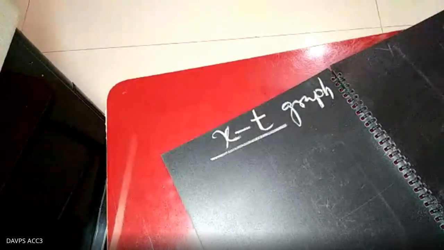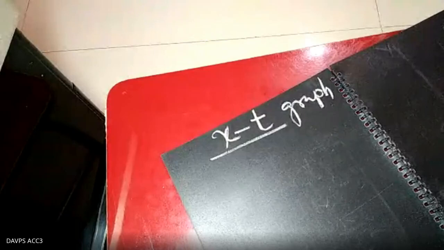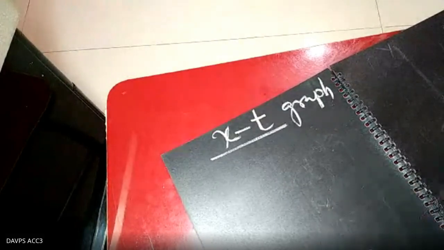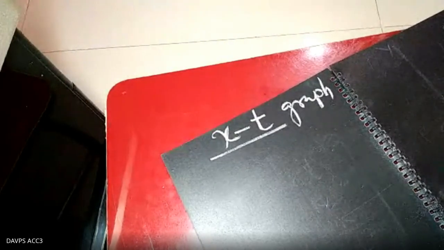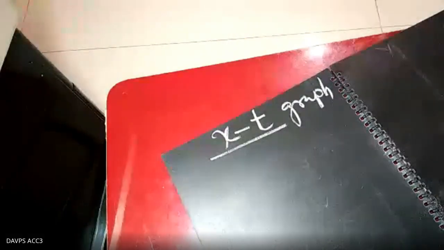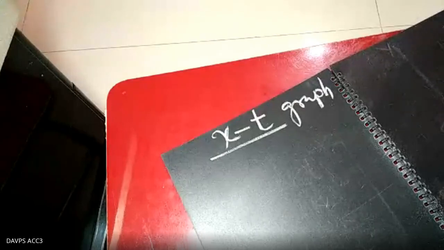Distance-time graph, displacement-time graph, or position-time graph. Because you know what distance, displacement, and position are, that is why you can call it the XT graph. So by means of the XT graph, we have to represent the different nature of the motion.